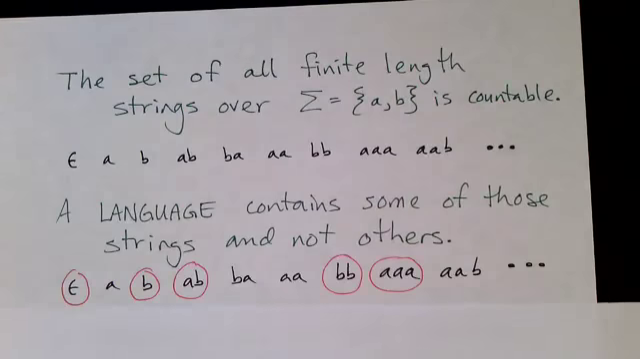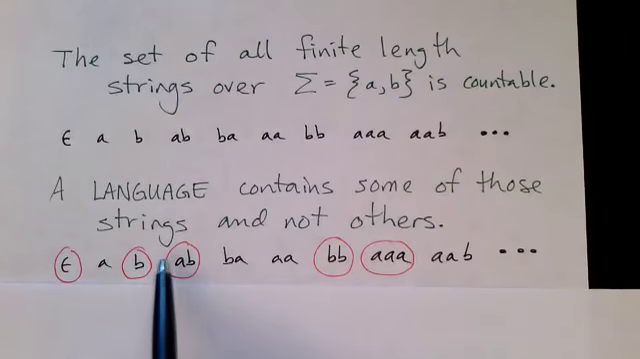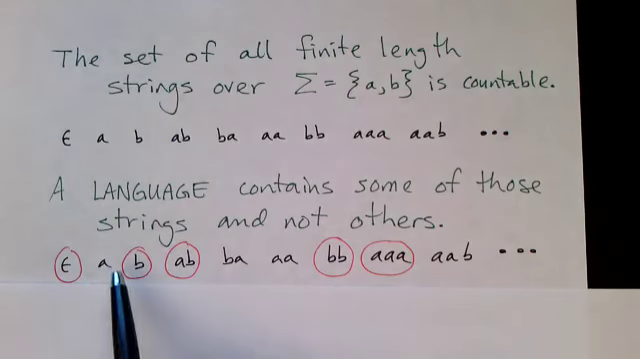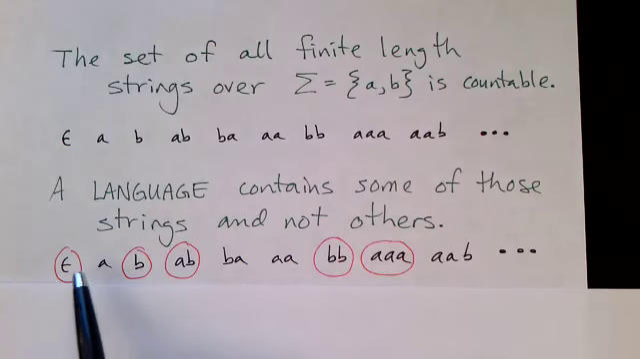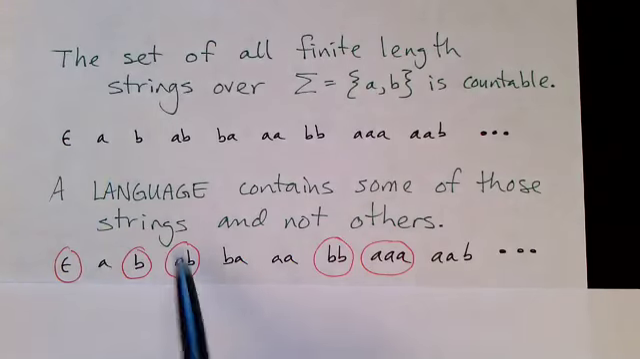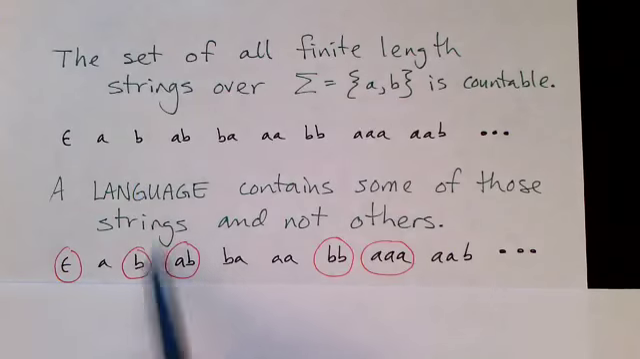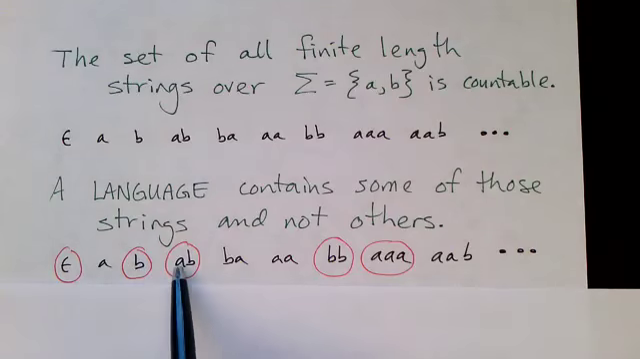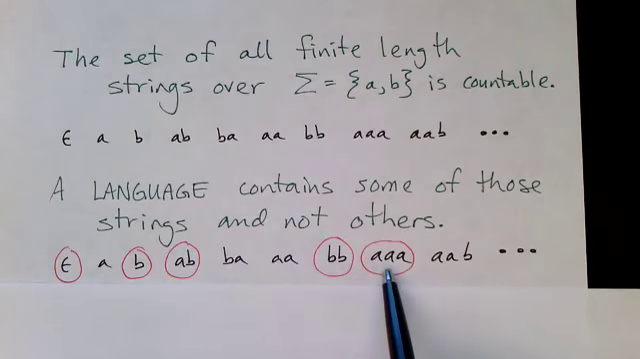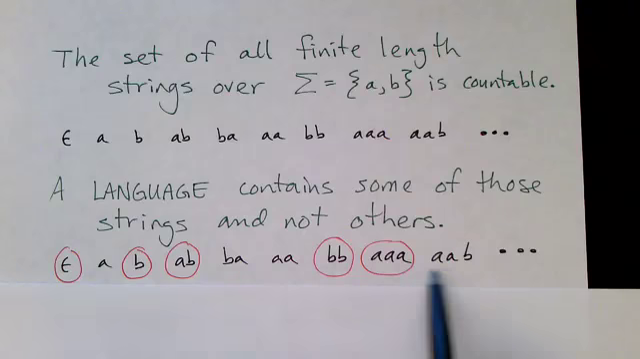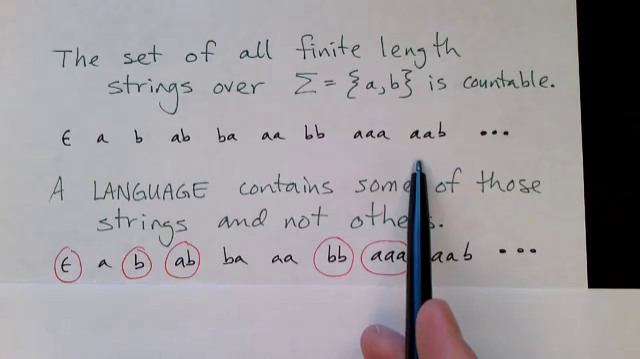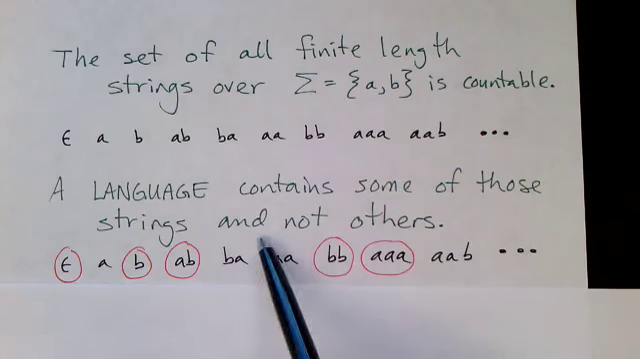Now, let's talk about a language. A language contains some of those strings and not others. So here I'm making up an arbitrary language, and what I'm doing is circling the strings that are in the language and not circling the other strings. So this language consists of the empty string, B, AB, BB, AAA, but not strings like BA or AAB. So a language is a subset of this countably infinite set of strings. It contains some of these strings, but not others.